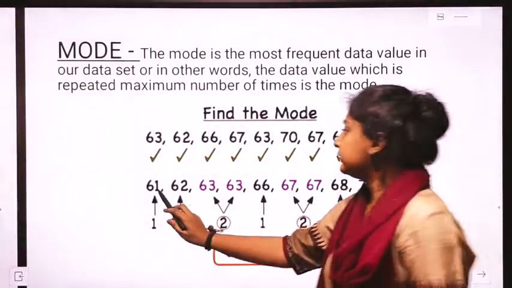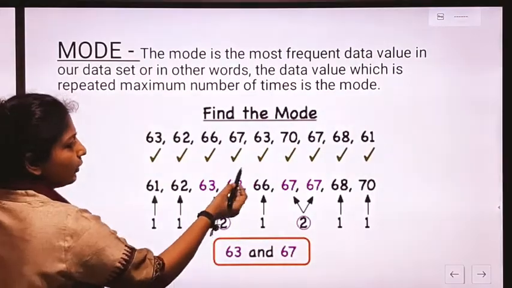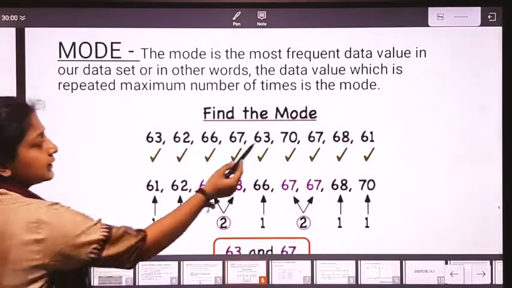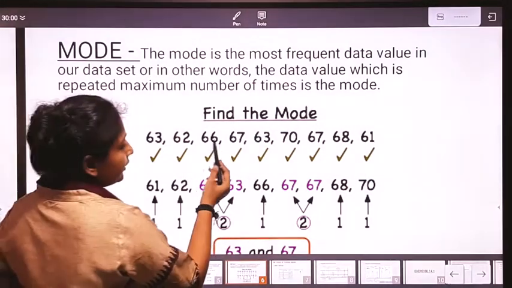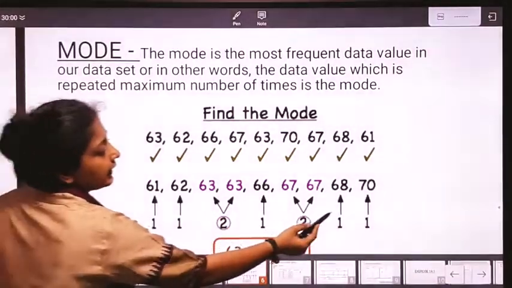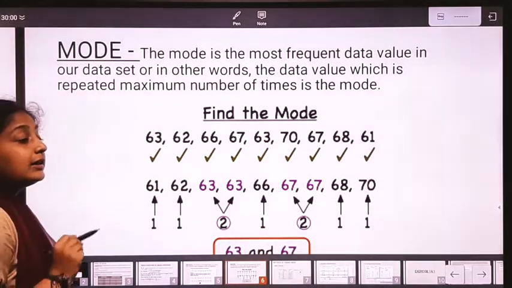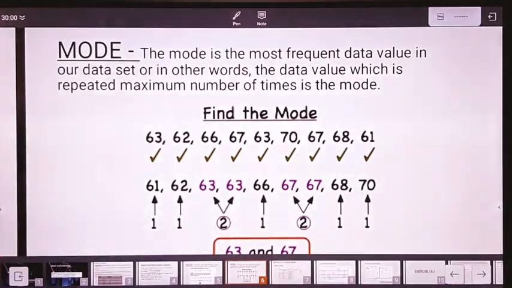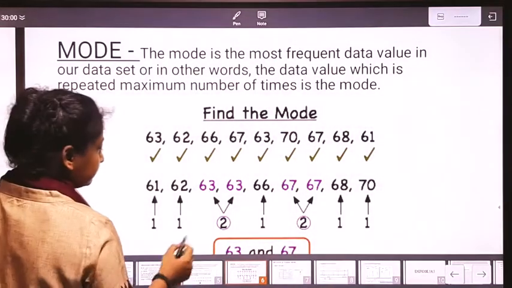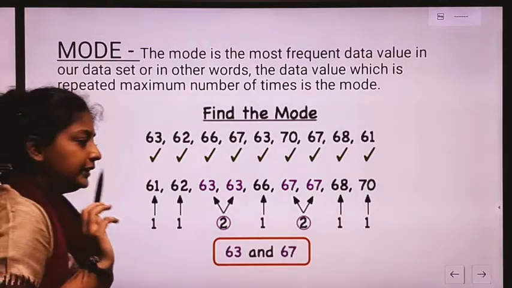See, 61 is coming only once, 62 is coming once, 63 is appearing twice. Here also we have 63, here also we have 63. So 63 is coming twice, 66 is coming once, 67 is also appearing twice, 68 and 70 are also appearing one time. Okay. So the data value which is repeated the maximum number of times would be 63 and 67. Hence we say 63 and 67 will be the mode for these data values.